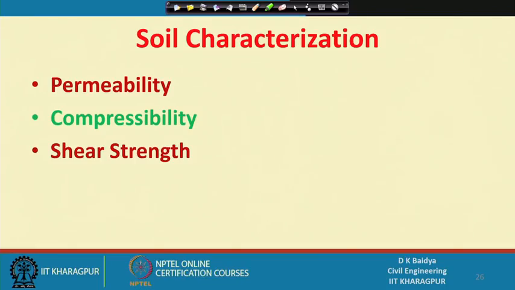And last and perhaps most important is the shear strength. That means the soil should be strong enough. Like if I take a rod and pull it, it will elongate and sometimes it will fail by tensile strength. Similarly, if I compress it, it may also fail by compressive strength.